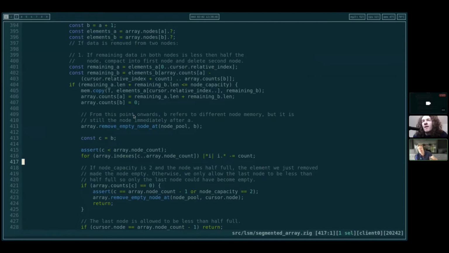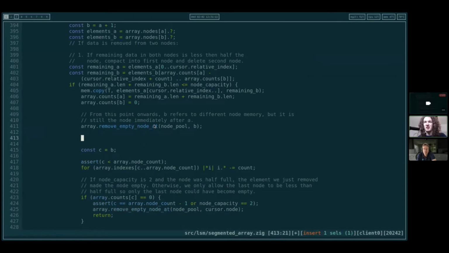Oh, that's another thing. When we remove empty node at, that's going to change node count. It could decrease node count so that our assert will fail because there is actually no C node. So on I think line, we just need to return now. If B was the last node, we should just return now.